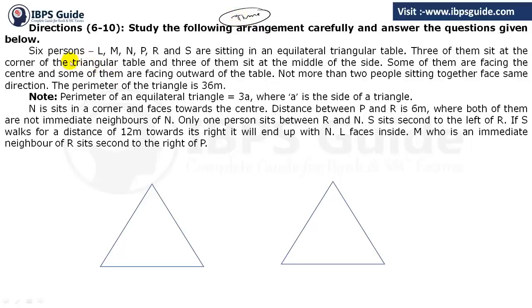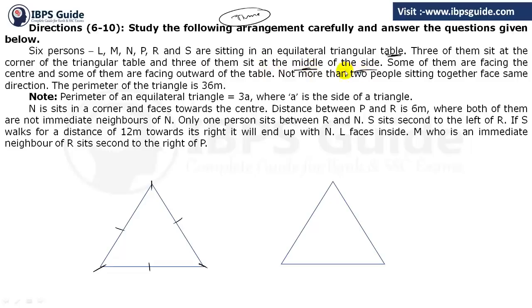Now let's see the solution. 6 persons L, M, N, P, R, S are sitting at an equilateral triangle table. Okay, it's an equilateral triangle. 3 of them sit at the corners, and 3 of them sit on the sides.